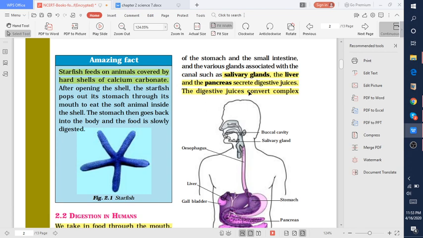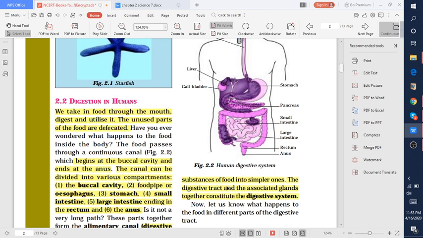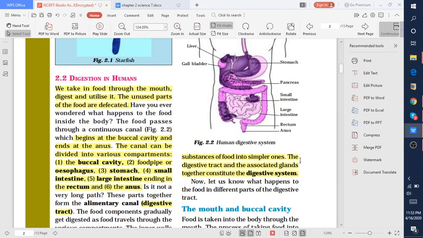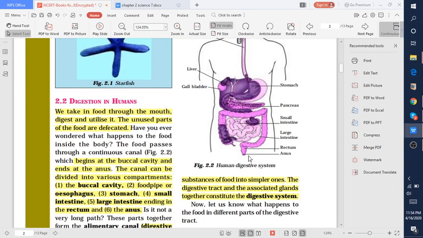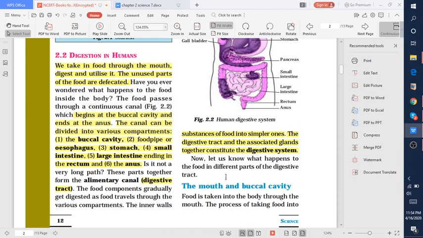These digestive juices help in converting complex substances of the food into simpler ones. The digestive tract and the associated glands together constitute the digestive system.